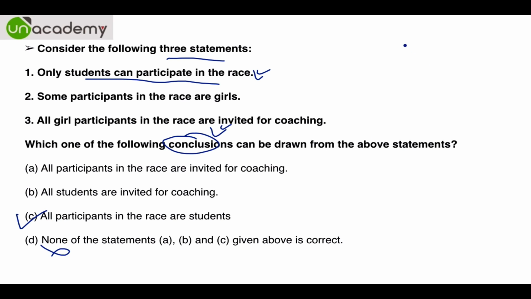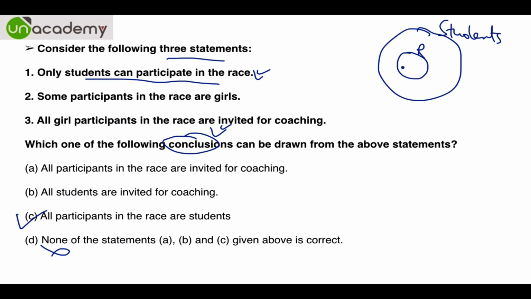Anyway, if you want to do it the other way, it can be done. So if this is the students, the race can occur only within the students. It is absolutely understood because only students can participate in the race, no one else can be part of this race. So let's say we want to do it otherwise, so this is students, and this portion is that part of the race which is not covered by students, so this is wrong.